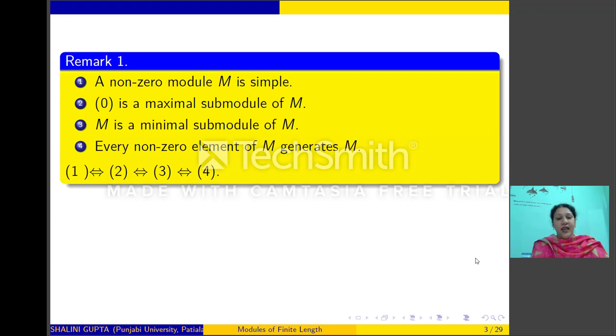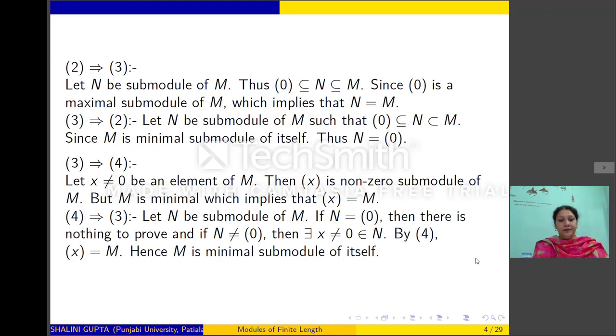That is, we can say that if M is a non-zero simple module, then the 0 submodule will be a maximal submodule of M. M will be a minimal submodule of M. And if x is a non-zero element of M, then the submodule generated by x will be M. So I am leaving the proof for you. These conditions are very easy to prove to be equivalent.